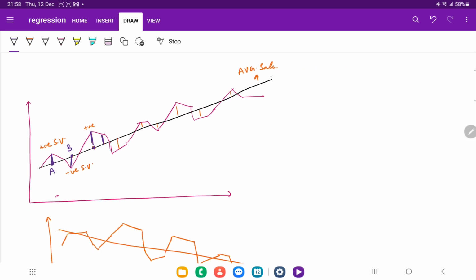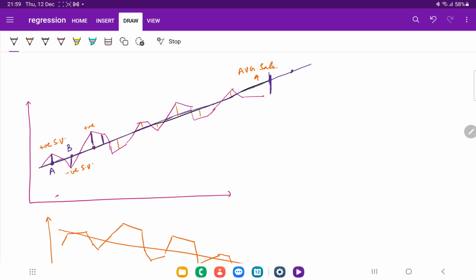And let's suppose we have data till here, right? And let's suppose the data is still here. My screen has no space left, but let's suppose we want to calculate sales for this particular time period. How can we calculate it? We will say, okay, fine, this is the growth line. Let's assume that the same pattern will continue in future.